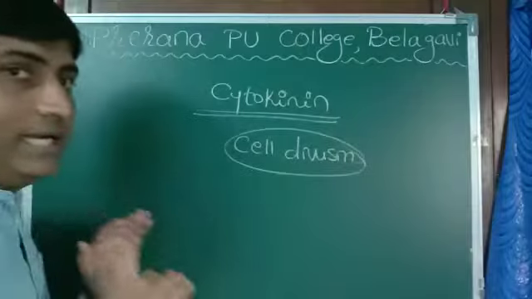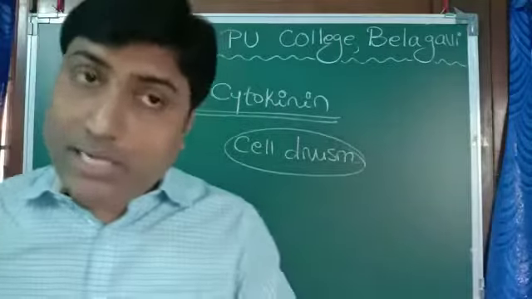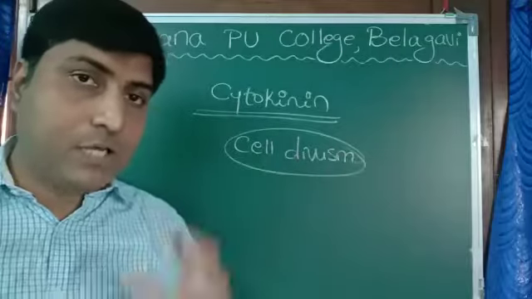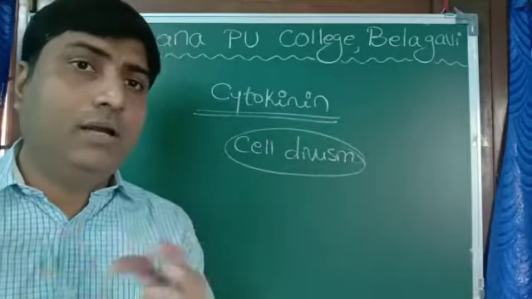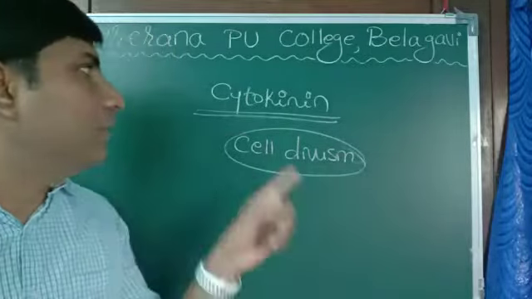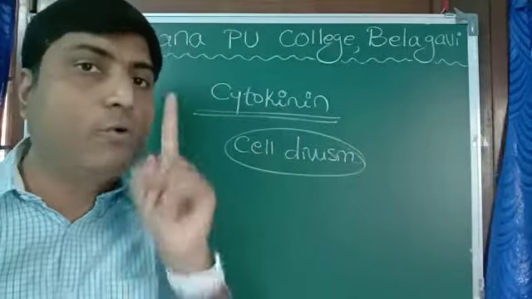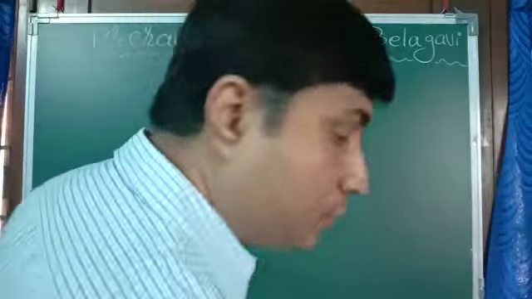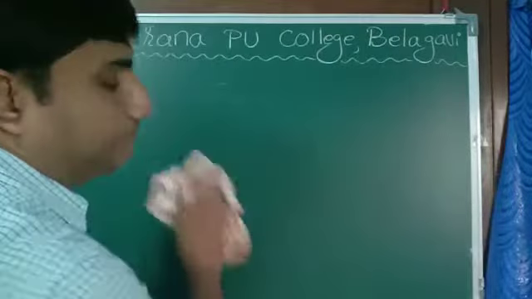And you know how important cell division is. Only when cell division takes place does the growth of the plant take place. So the division activity of the cell is controlled by cytokinin. This we have to remember. Very, very important.